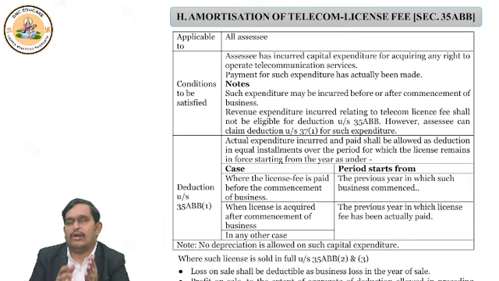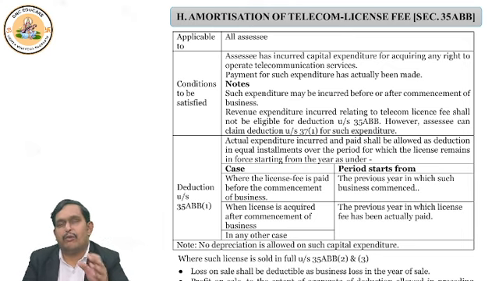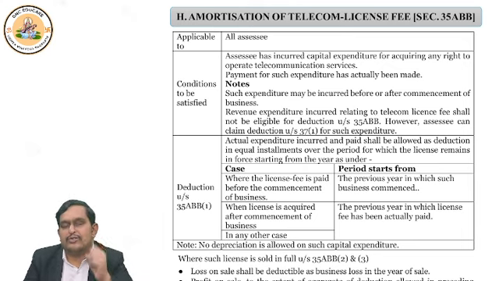So we have to decide what is the period for which you will get deduction. Now, when you see the notes, start period is given later on and end period is given earlier. So license period ends with the end of license. The license period ends with the period in which the license expired. Okay. And license period starts, suppose you made the payment before the commencement of your license period.